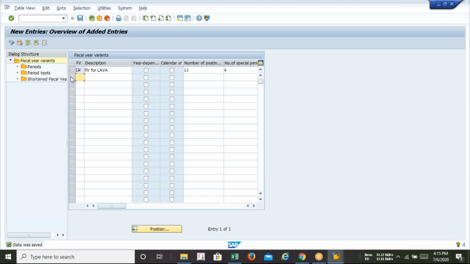So guys, you can see this is a gray field, a gray color button is here. You just select it, so your entire line item has been selected. Now double click on the period text.